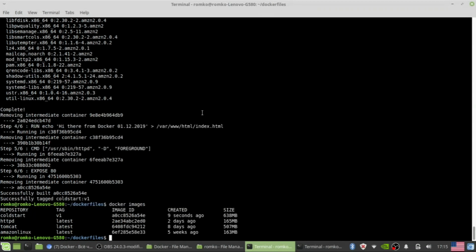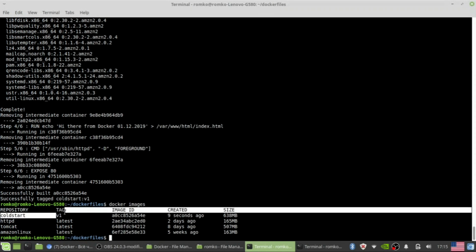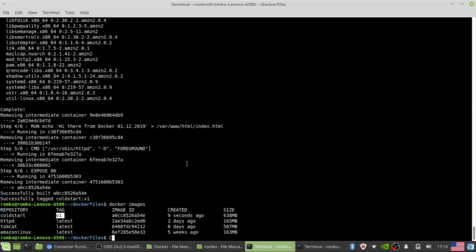Docker images. Yes, now we see our cold start version 1 image. As you can see, after compiling our Dockerfile, Docker downloaded the Amazon Linux image for building our cold start. Okay, let's start our cold start image container.